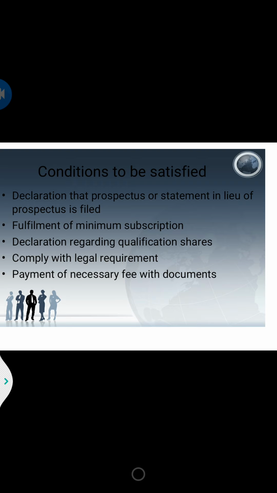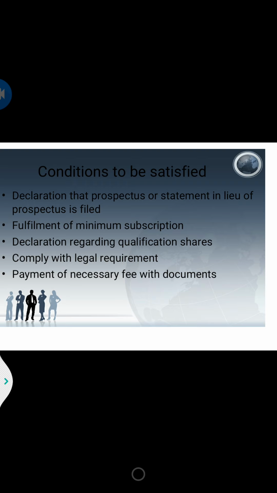They are made to purchase a share called the qualification share, and once they purchase the qualification share, they become the directors of the company. So here the condition is a declaration by the company that the directors who are there in the company have purchased and paid for their qualification shares.